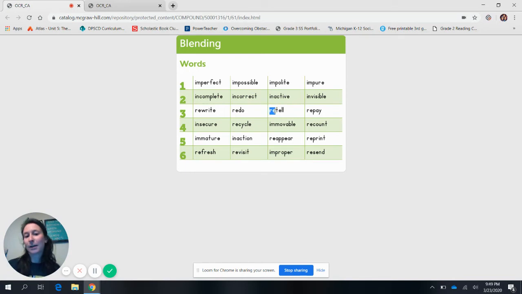Sound of an R, long E, re. Sound of a T, ret. Short E, retell. What's the word? Retell. Good.